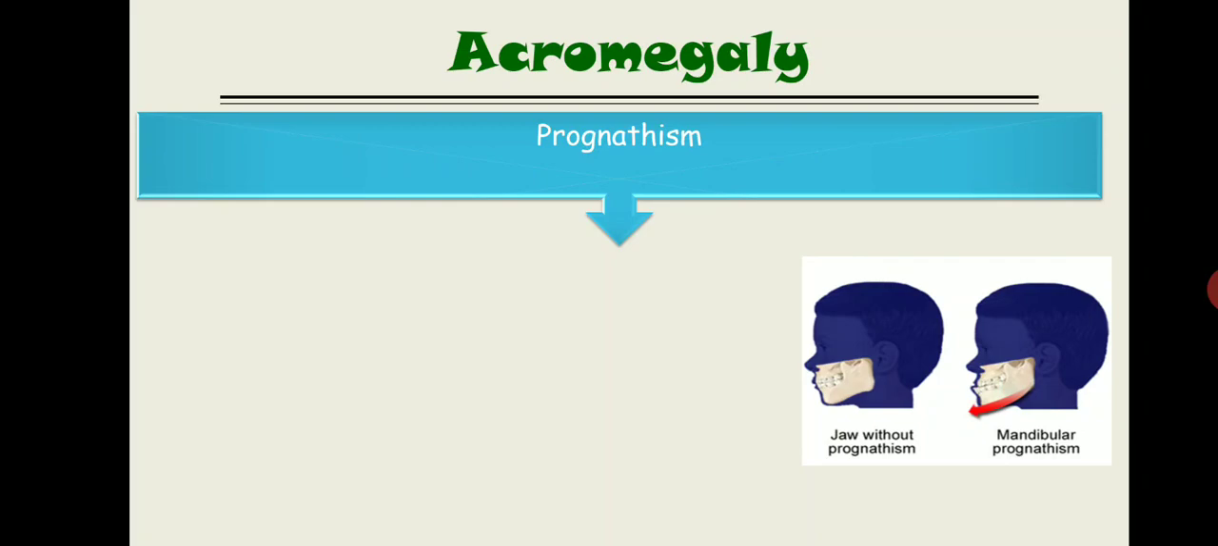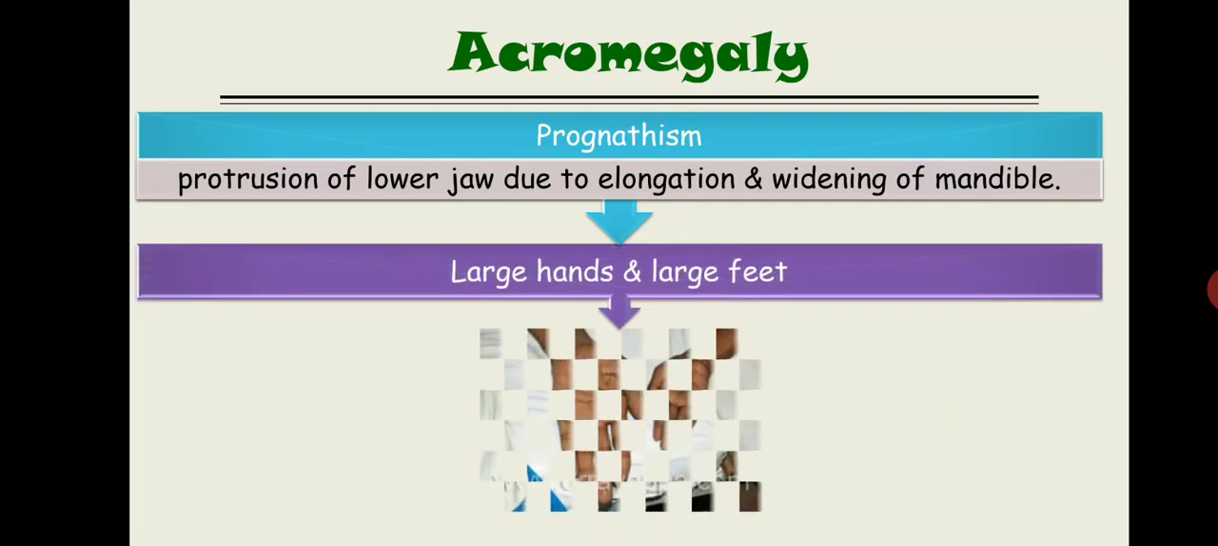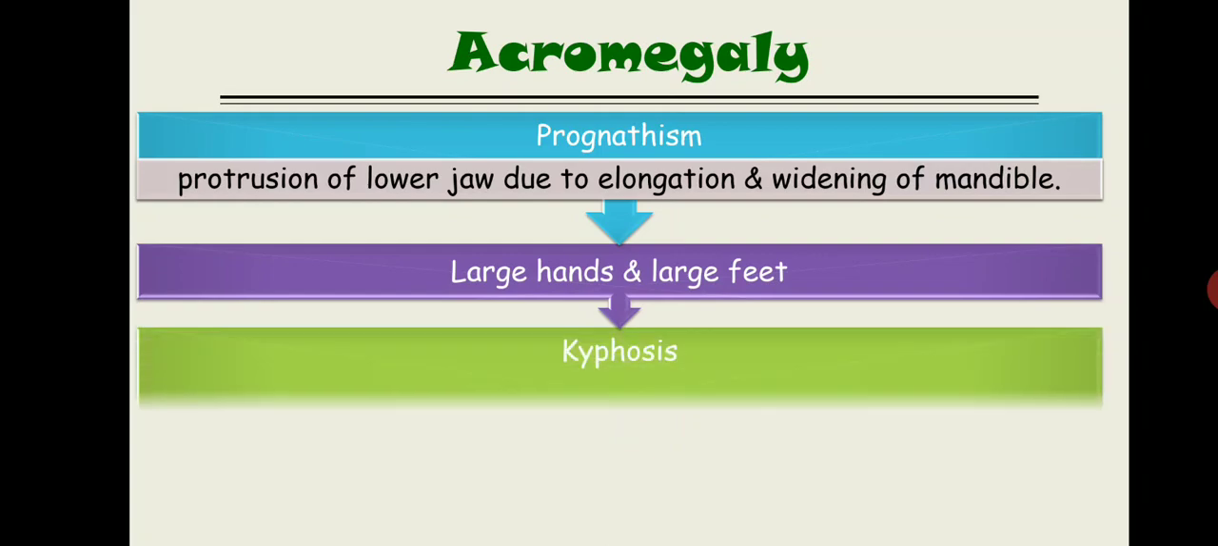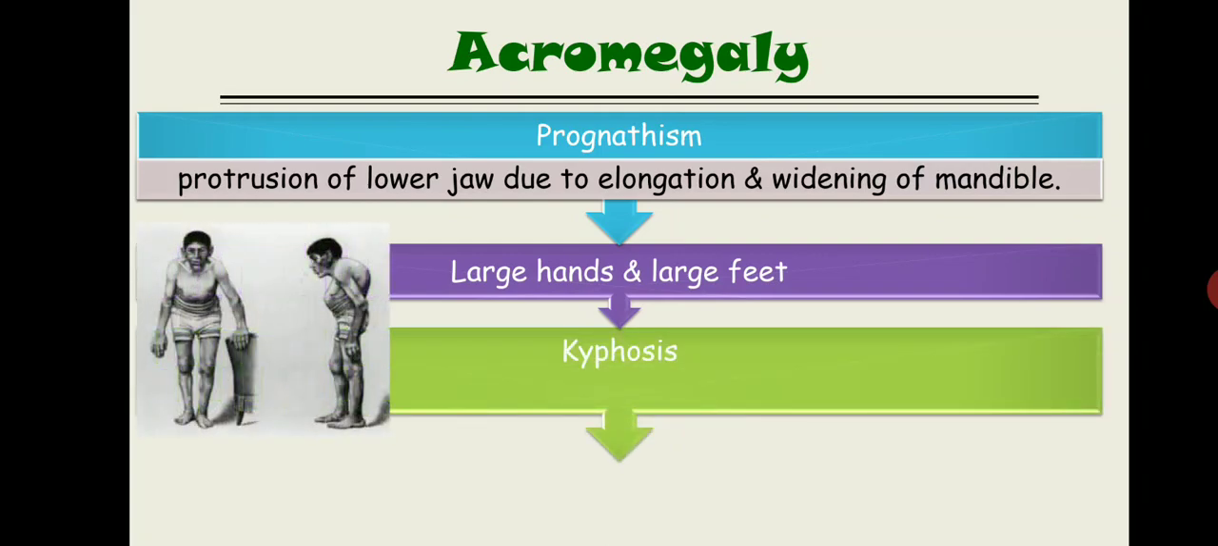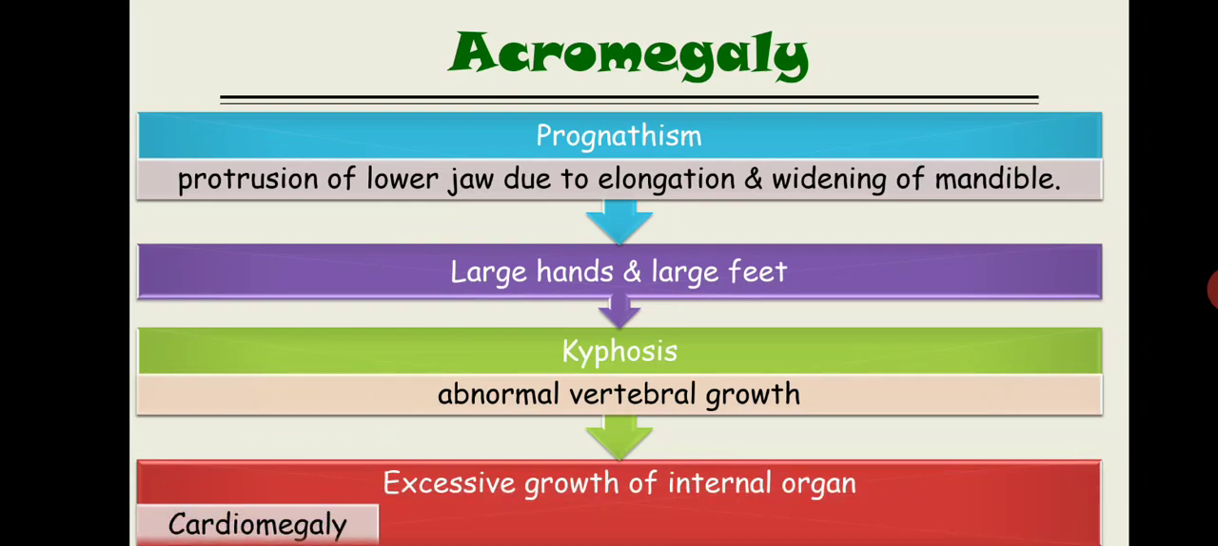So prognathism is known as a protrusion of the lower jaw due to elongation and widening of the mandible. Second feature is large hands and feet, same as gigantism. Third one is kyphosis. This is the diagram of kyphosis. Now what is kyphosis? Kyphosis is abnormal vertebral growth. And last one is abnormal excessive growth of the internal organs.